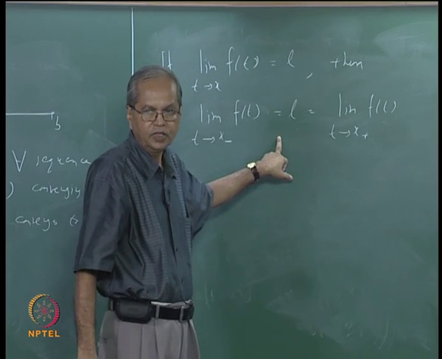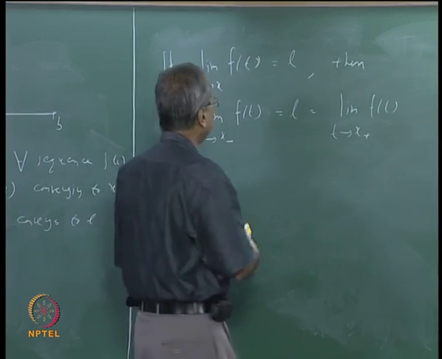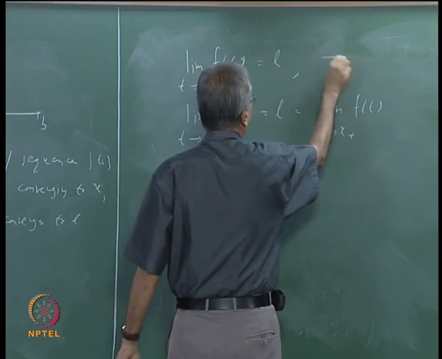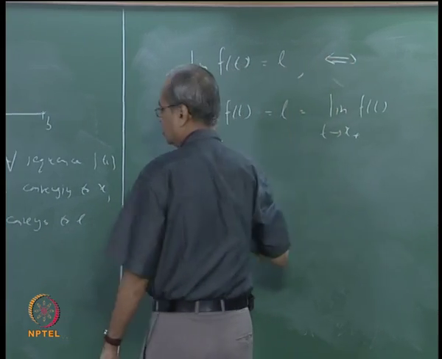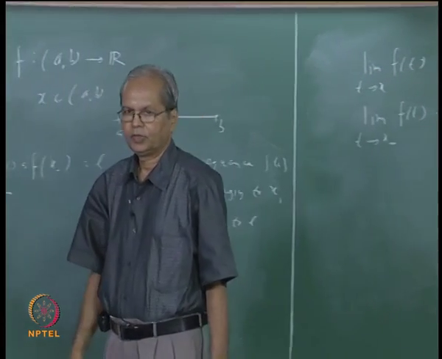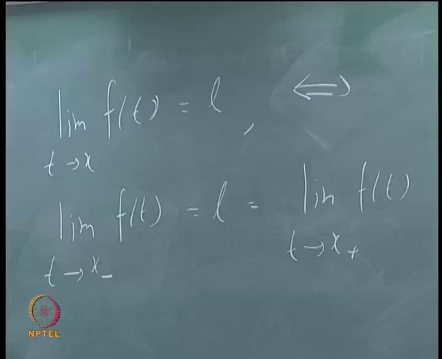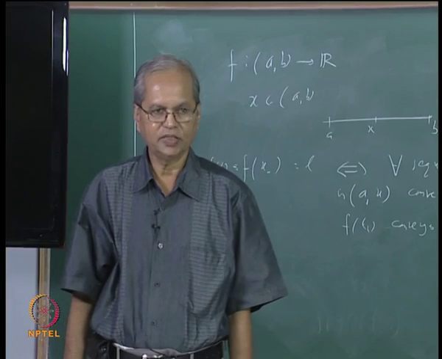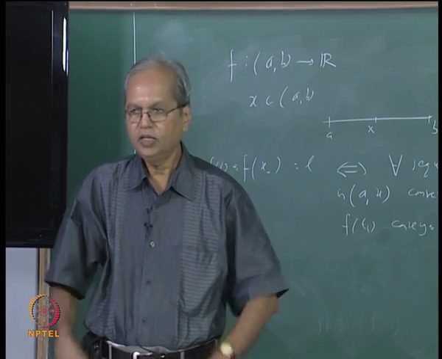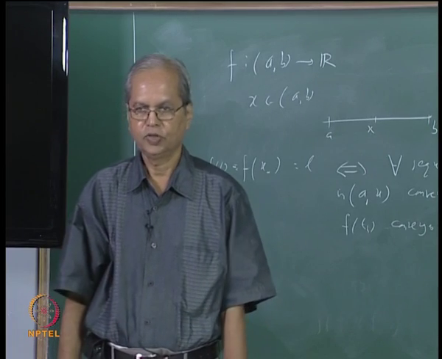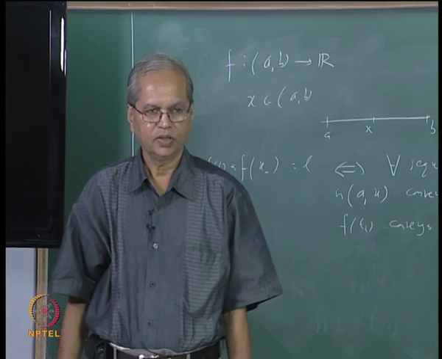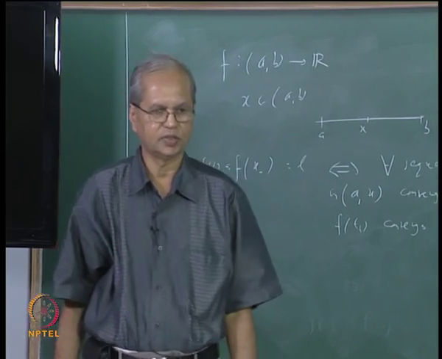So I can say that this is so if and only if. But what can happen is that the left hand limit exists and the right hand limit exists, and the values are different, then obviously it means that the limit does not exist.